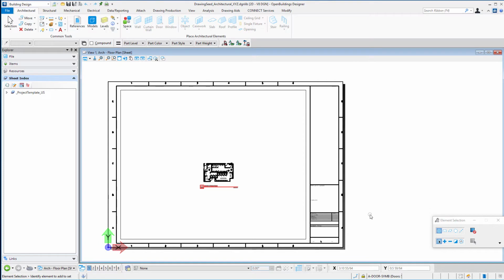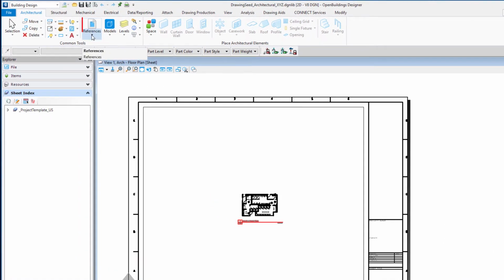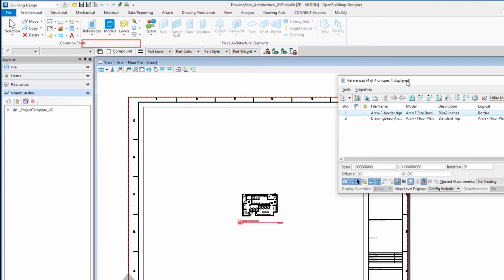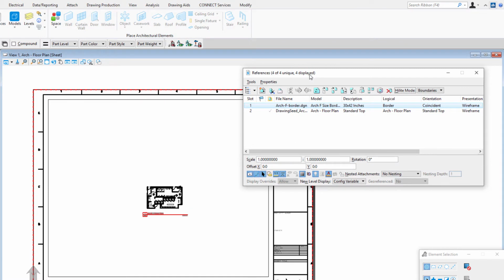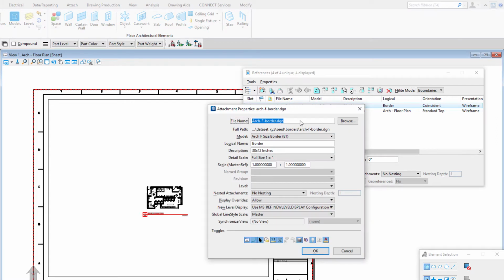Now, since we copied the delivered templates, it's actually referencing the border that's in the regional data set. I want to switch that to the project border. So the first thing I'm going to do is go up to the references icon and select references to open the reference dialog. And I just want to switch this border here, this ArcF border, which was the default one, and I'm going to change to my project border. So I'm going to browse.